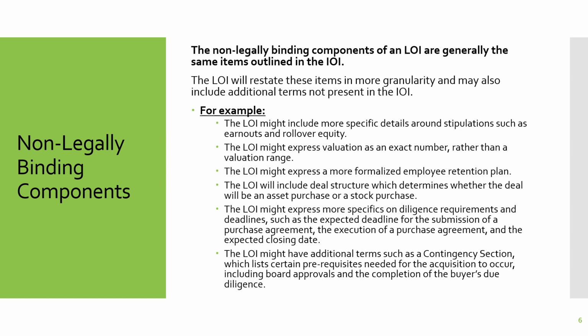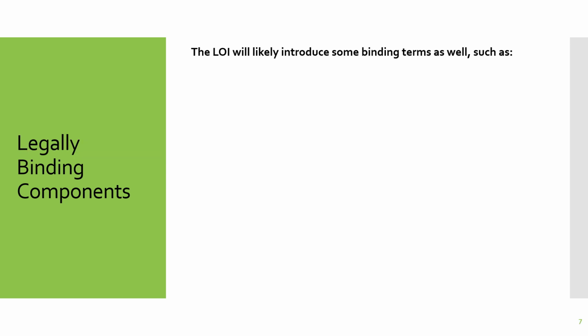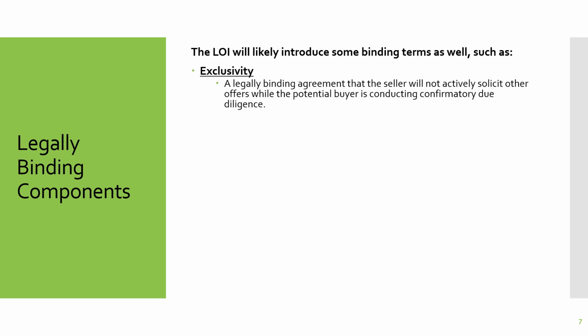The LOI might have additional terms such as contingency sections, which list out certain prerequisites needed for the acquisition to occur, including board approvals and the completion of the buyer's due diligence. Legally binding components. The LOI will include some legally binding terms such as exclusivity, a legally binding agreement that the seller will not actively solicit other offers or go shop while the potential buyer is conducting confirmatory due diligence. Exclusivity typically ranges from 30 to 60 days.